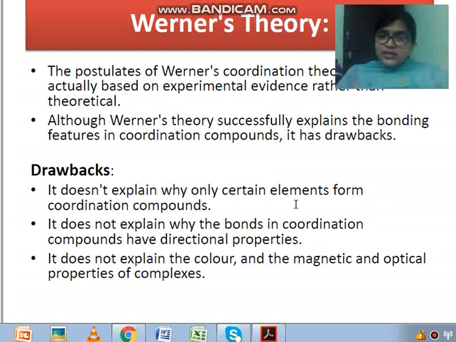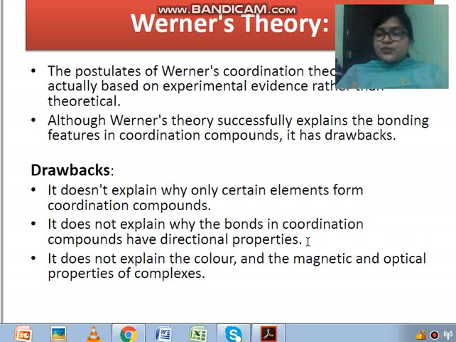And it does not explain the color, magnetic and optical properties of the complexes. Optical is related to rotation of light. So these are the drawbacks of Werner theory, which were not explained at the time of Werner.